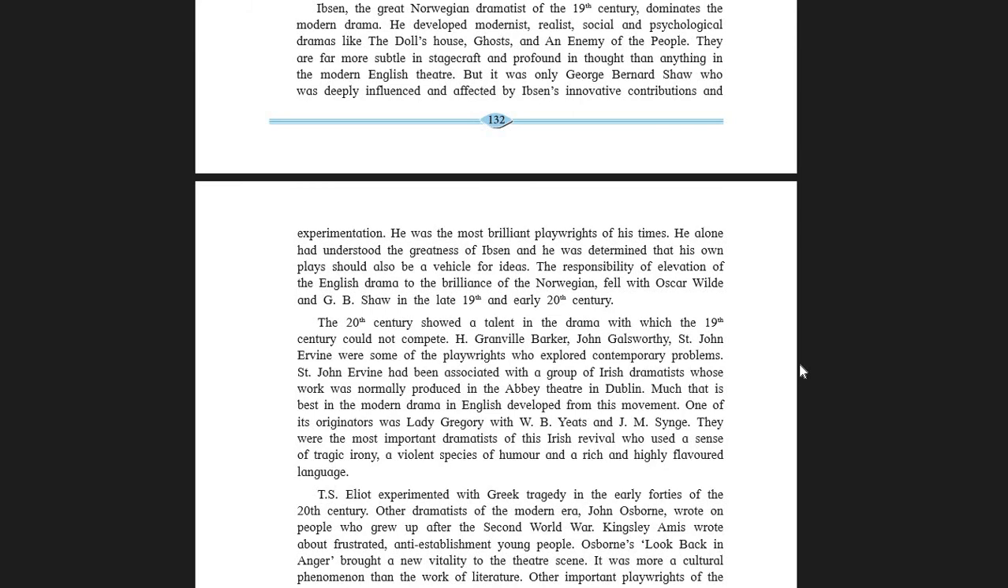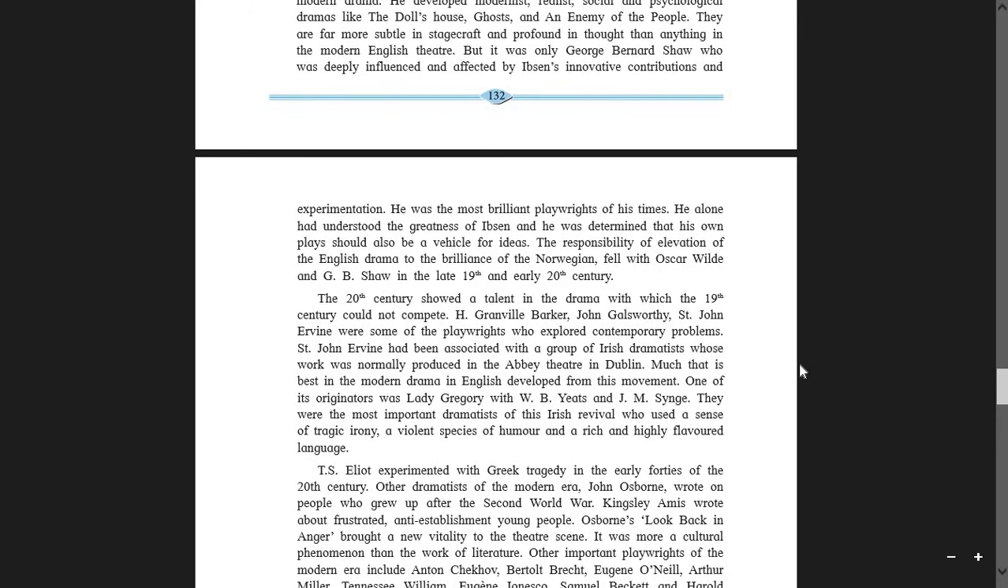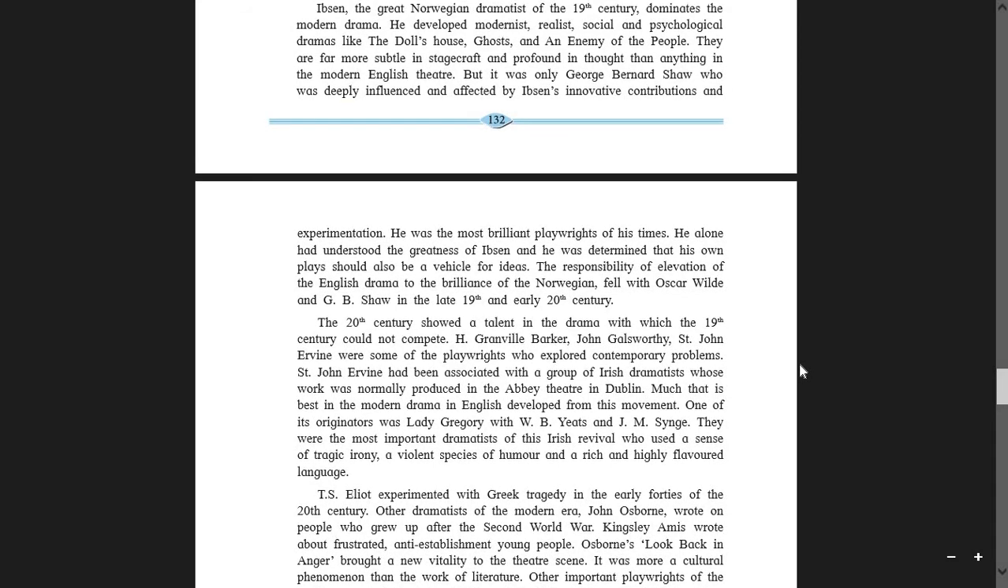But it was only George Bernard Shaw who was deeply influenced and affected by Ibsen's innovative contribution and experimentation. Students, see here, I would definitely like to speak about the word experimentation. In order to achieve something new, we need to have experiments in our life. Innovative contribution we need, then only our life will change. So new thoughts should be welcomed every time. Now, who supported Ibsen's writing? Yes, he was George Bernard Shaw. He was highly influenced and affected by Ibsen's innovative contribution, and he supported him.